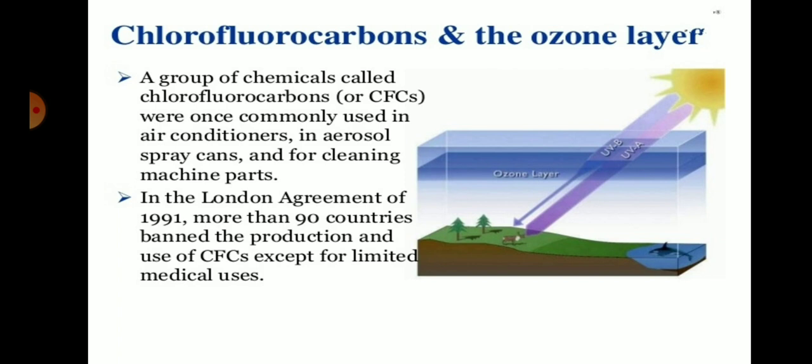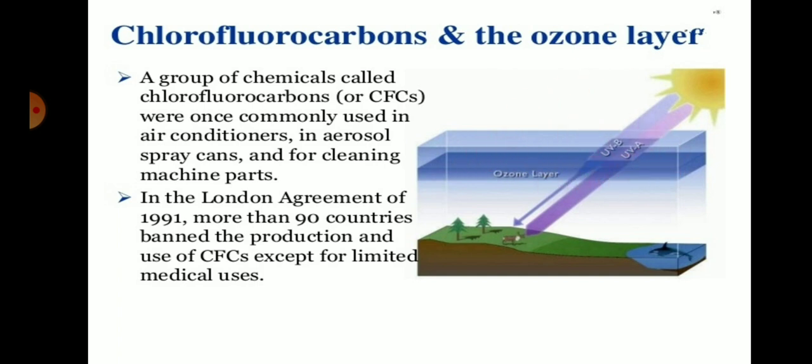In this figure you can see the UV radiation, UVA and UVB, emitted by the sun, and the ozone layer absorbs this harmful radiation.